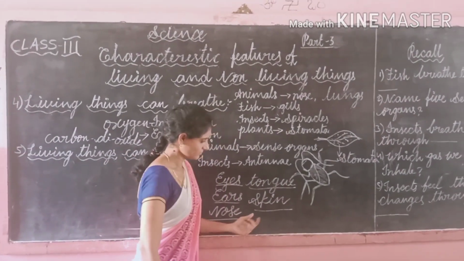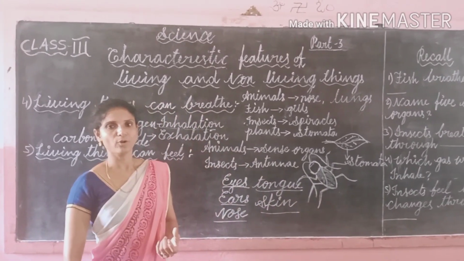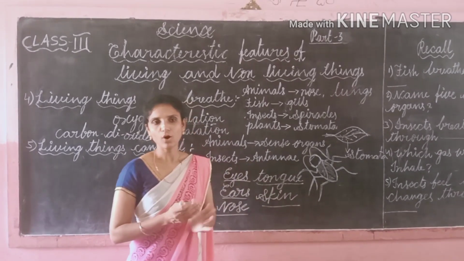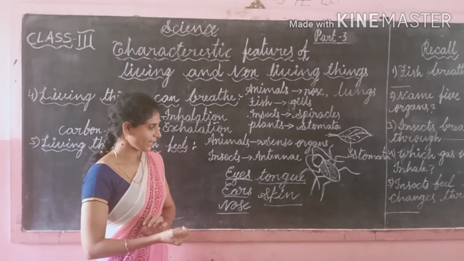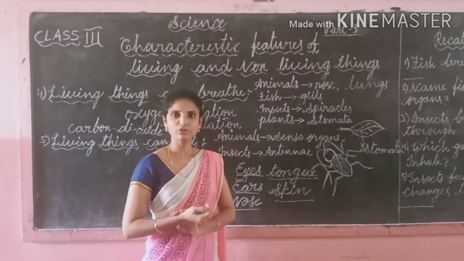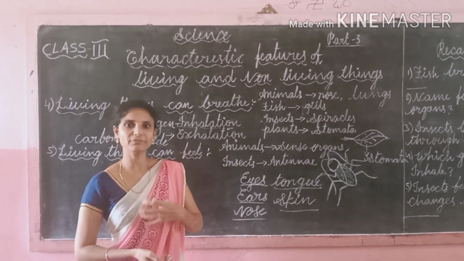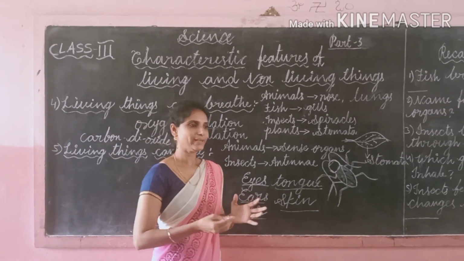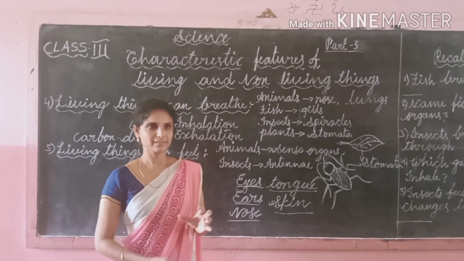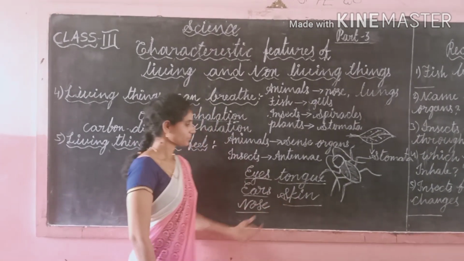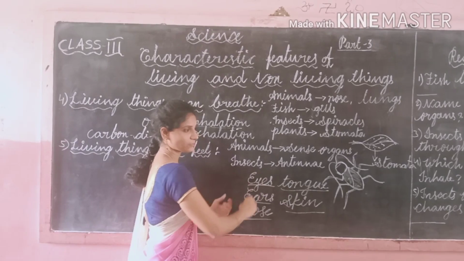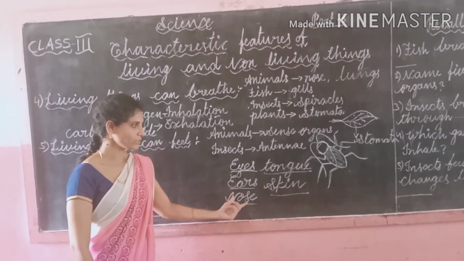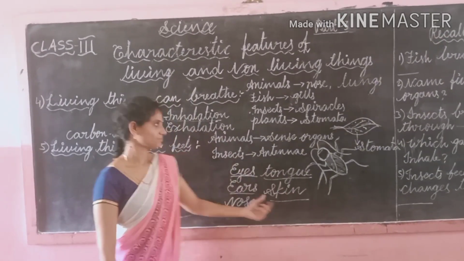And skin is the largest part of our body. It covers the internal organs. Through the skin we feel hot, cold and pain. If anyone pinches you, you can feel that pain. During summer you can feel the hotness, and in winter you can feel the coldness. These are all because of the skin. So these 5 organs together are called sense organs: eyes, ears, nose, tongue and skin.